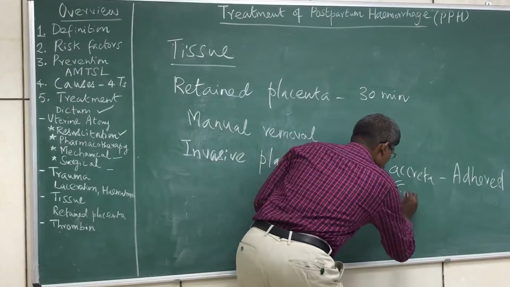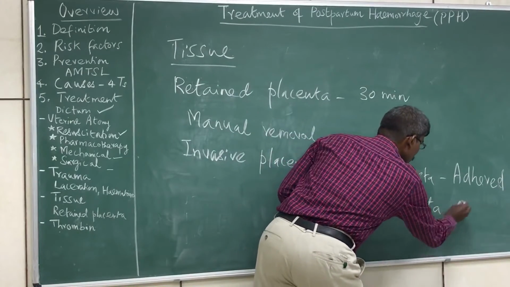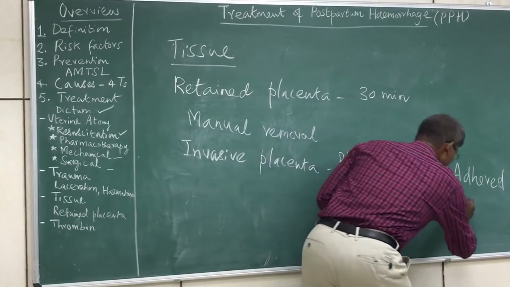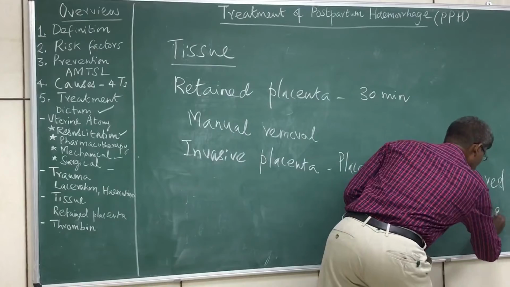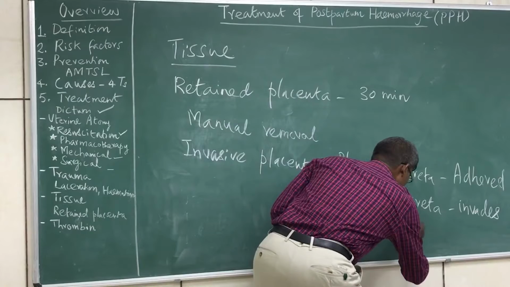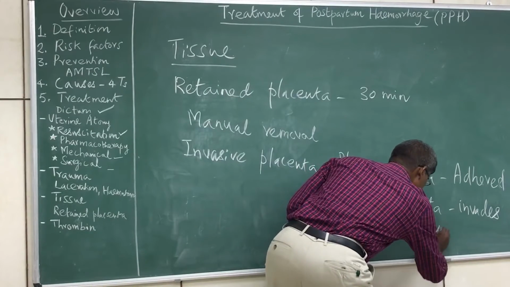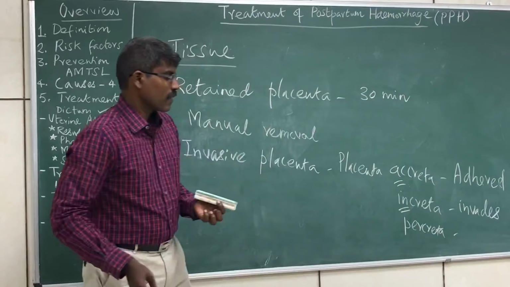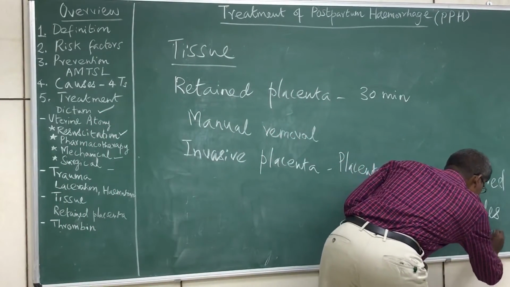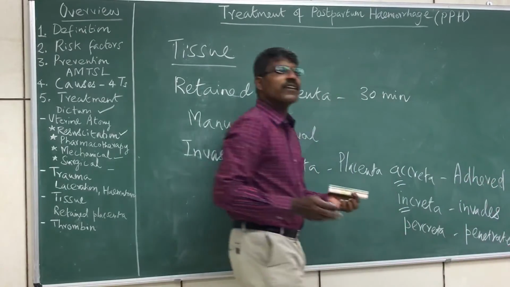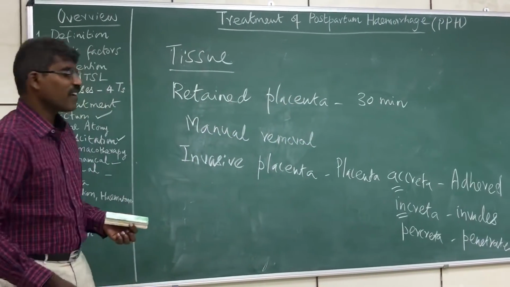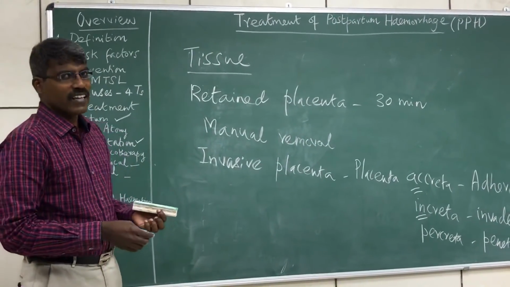The second type is placenta increta. This is a type which invades the myometrium. The third type is placenta percreta. Here it penetrates the myometrium into the serosa. So these are the three types of invasive placenta according to the degree of invasion.